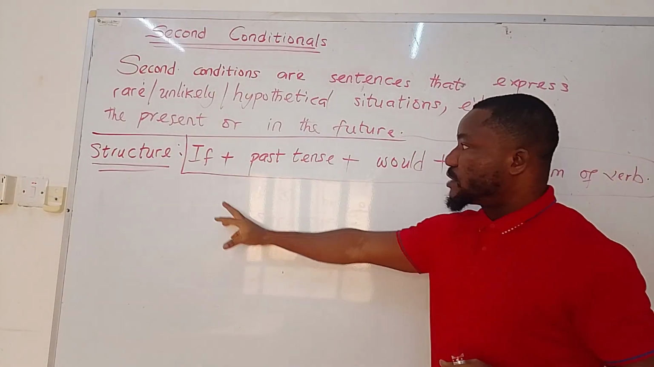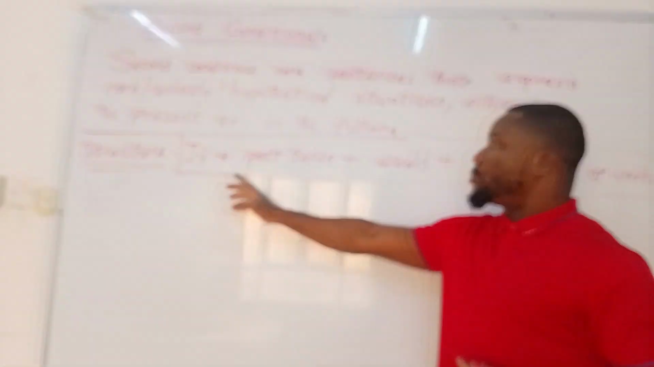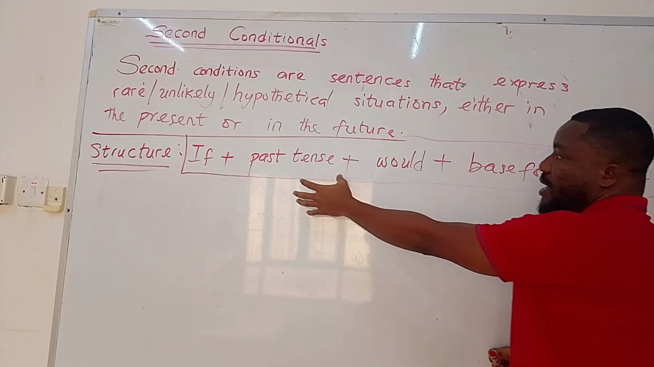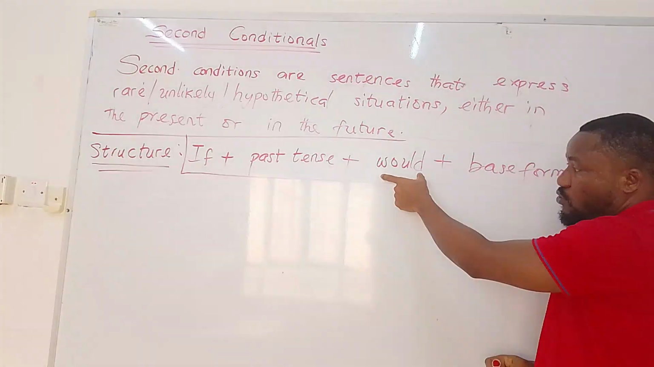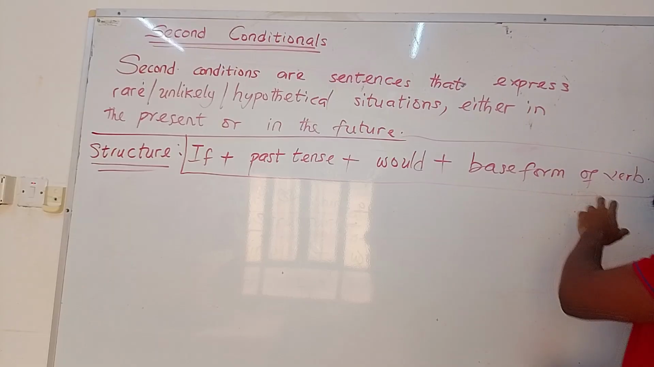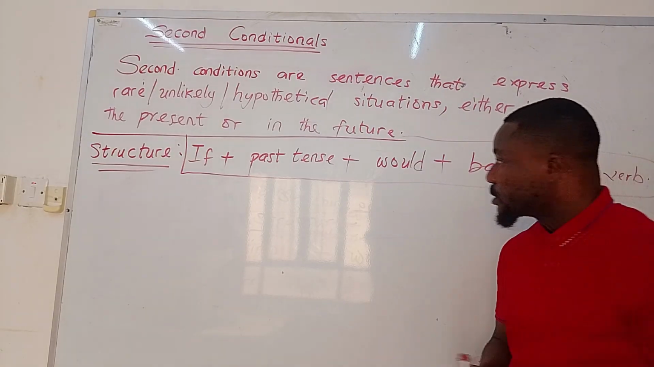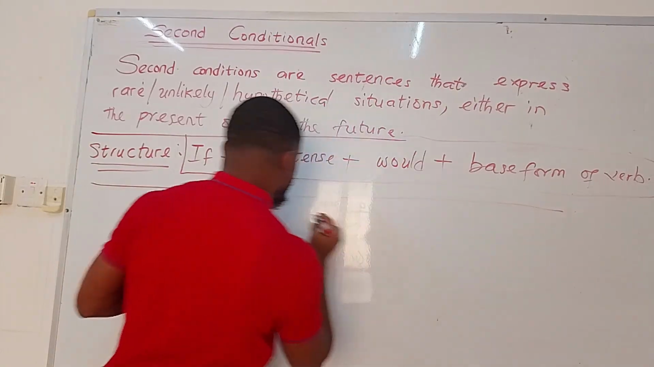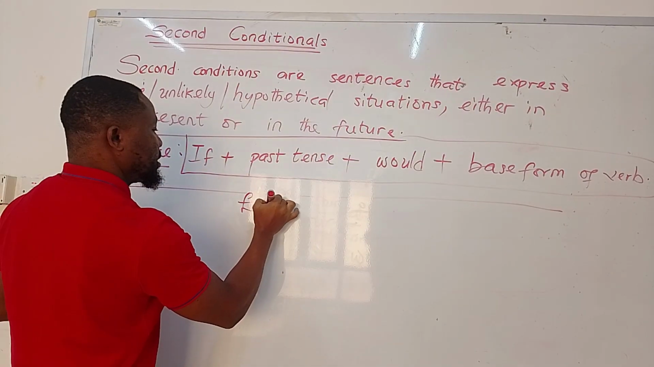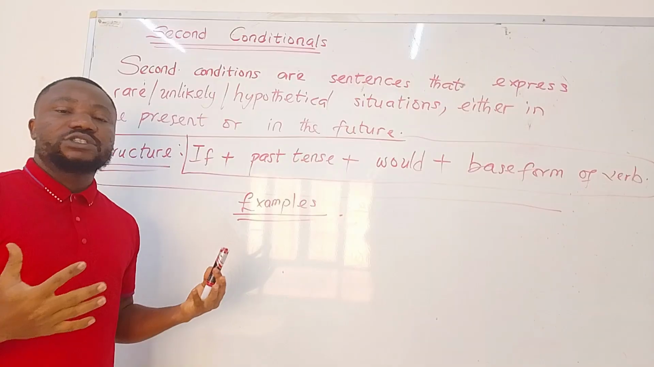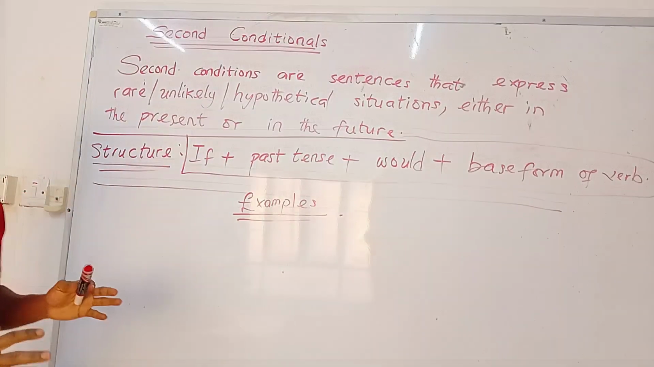This is the framework. The first is if, followed by a past tense verb. And then the past tense verb is followed by would, which is also a past tense form, plus the base form of the verb. So let's have examples. Let's use the lottery case that I talked about as an example.